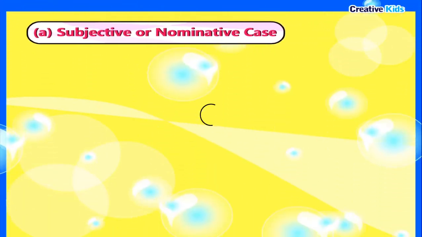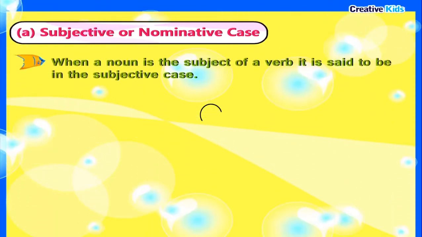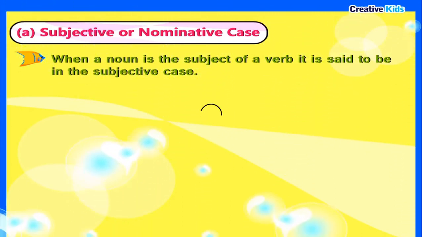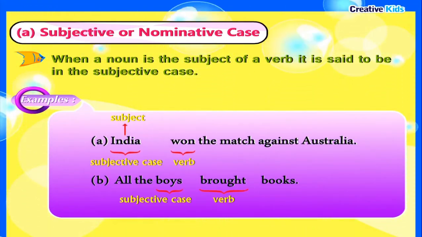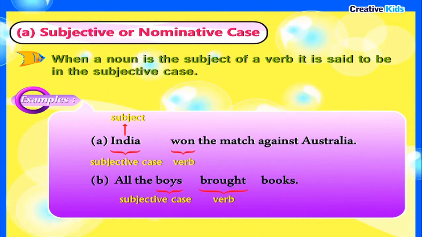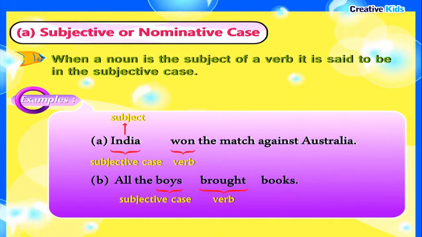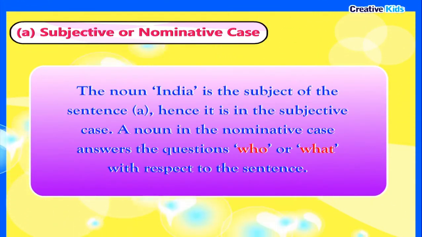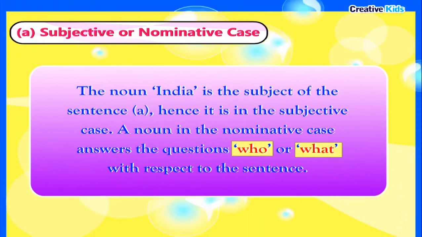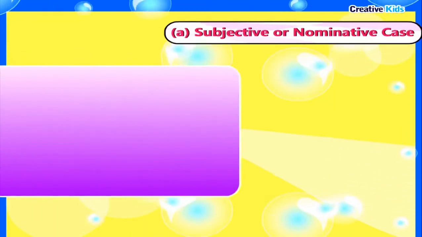Subjective or nominative case. When a noun is the subject of a verb, it is said to be in the subjective case. Examples: India won the match against Australia. All the boys brought books. The noun India is the subject of the sentence A. Hence, it is in the subjective case. A noun in the nominative case answers the questions who or what with respect to the sentence.